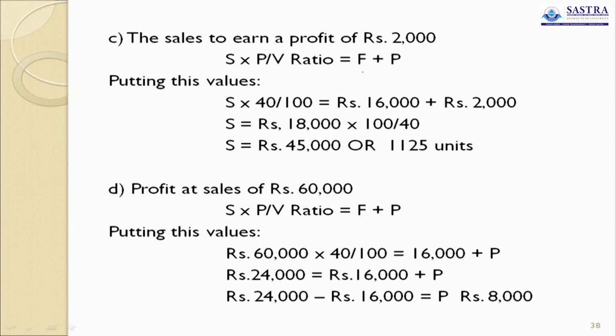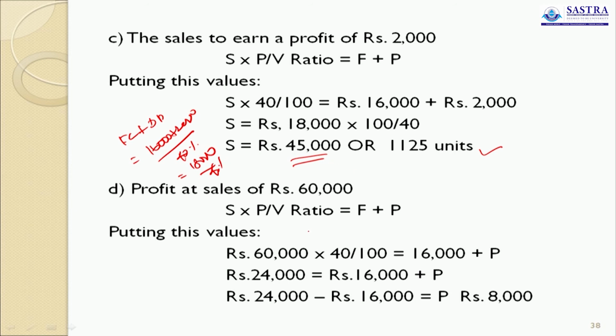The sales required to earn a profit is number of units 1125. The sales required to earn a profit of 2000 is 45,000. How can I say 45,000? Fixed cost plus desired profit. Fixed cost is 16,000, desired profit 2,000, the PV ratio 40%. So 18,000 by 40%, 45,000.